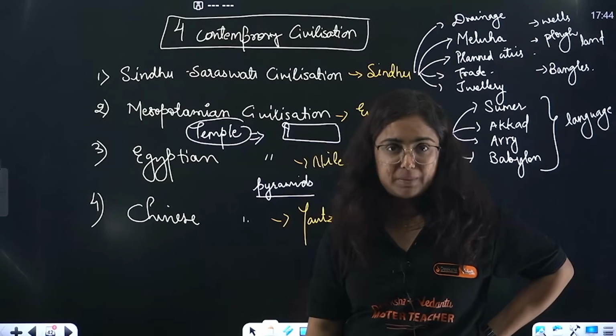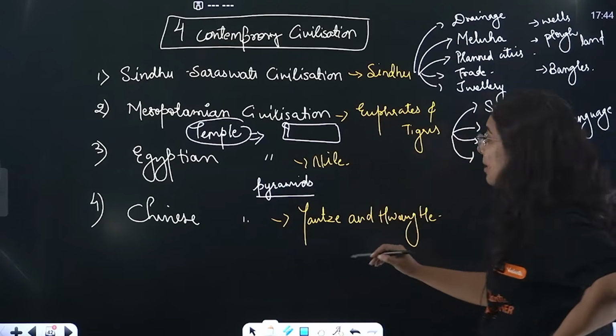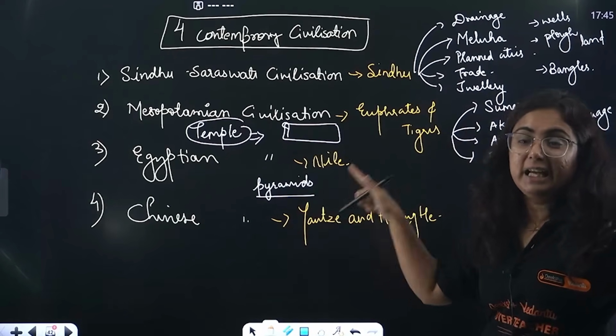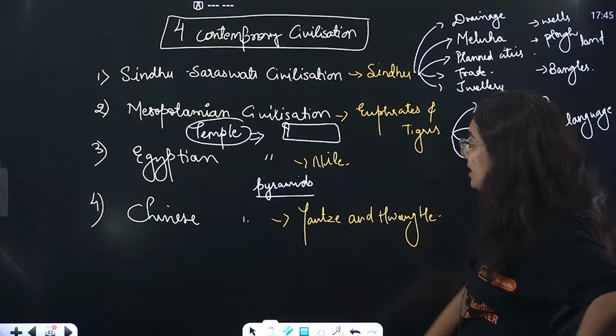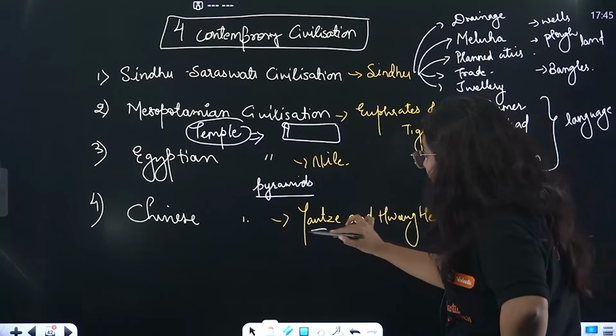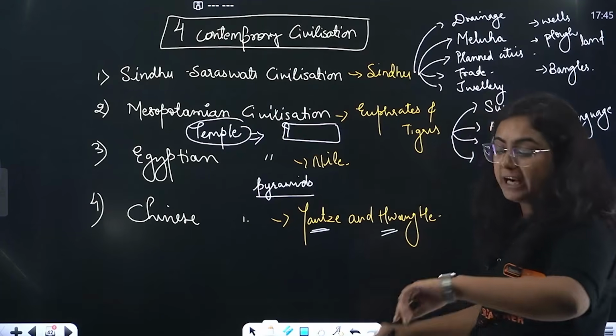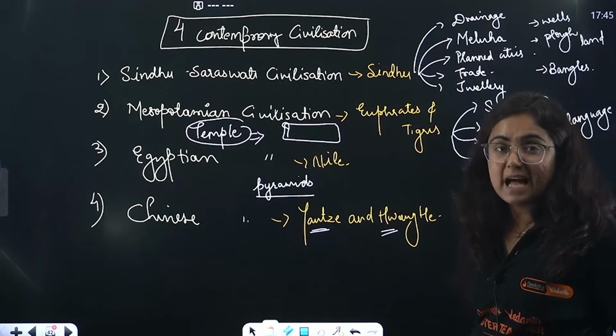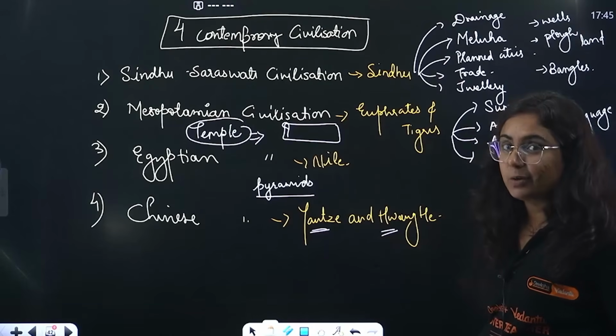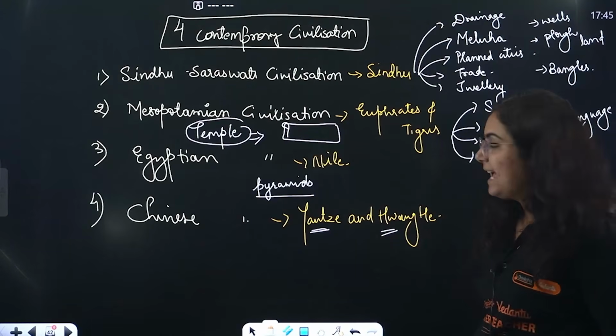Do you remember that? That tells us about the structure of society in Egypt. Very good. Now coming towards the Chinese civilization, on the bank of river Yangtze and river Huanghe, the Yellow River. Question is still there.